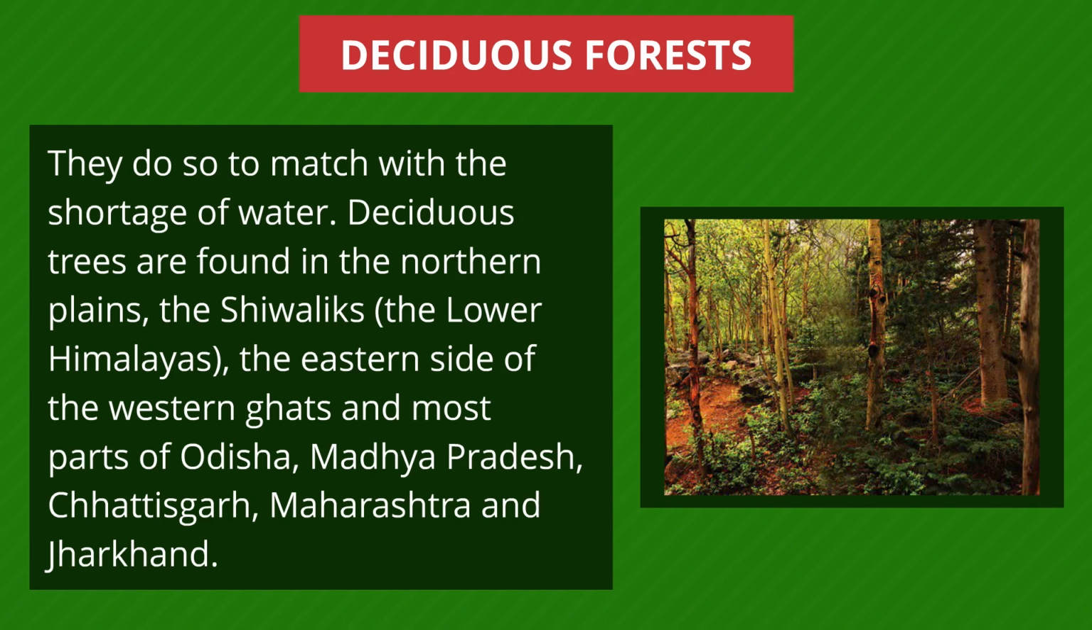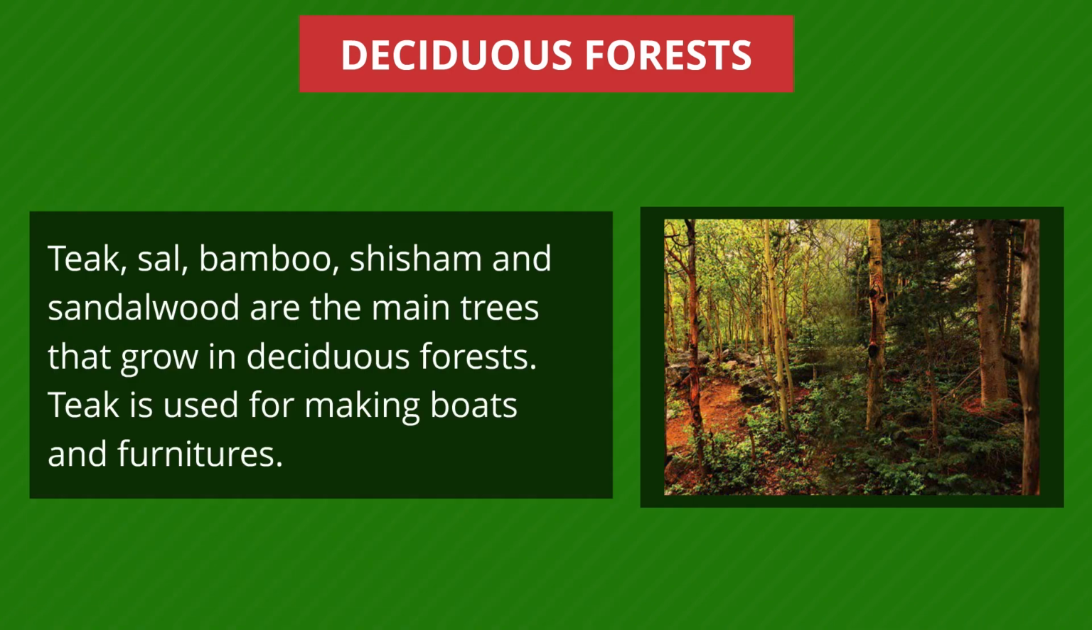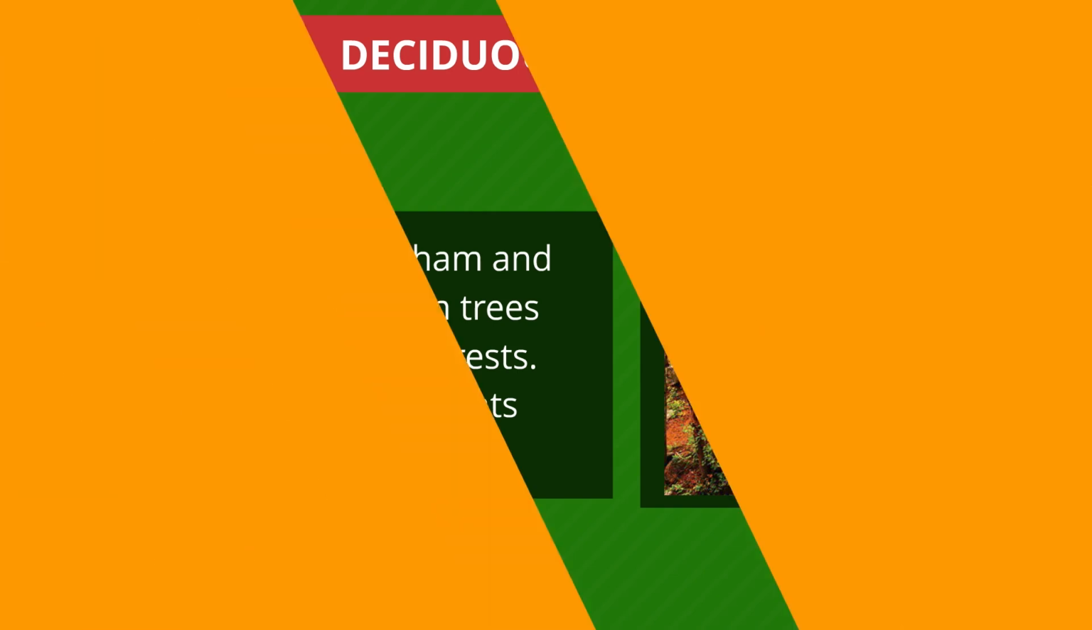Deciduous trees are found in the northern plains, the Shivaliks, the lower Himalayas, the eastern side of the Western Ghats, and most parts of Odisha, Madhya Pradesh, Chhattisgarh, Maharashtra, and Jharkhand. Teak, sal, bamboo, shisham, and sandalwood are the main trees that grow in deciduous forests. Teak is used for making boats and furniture.